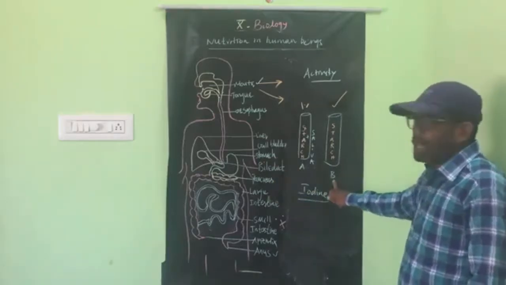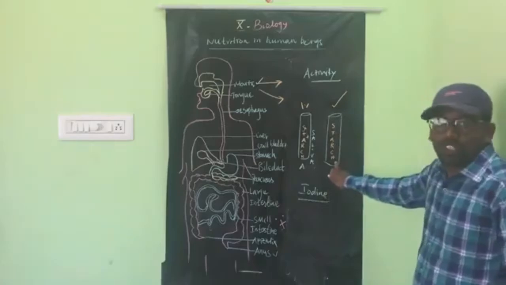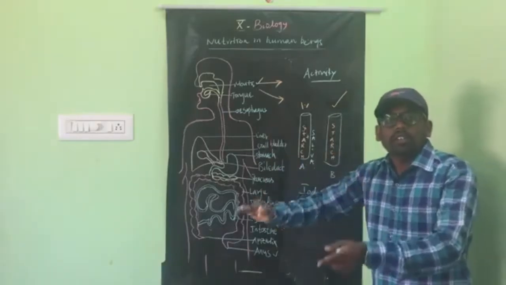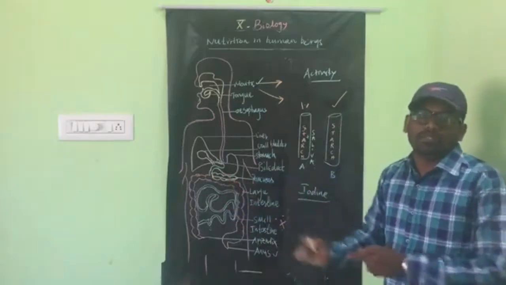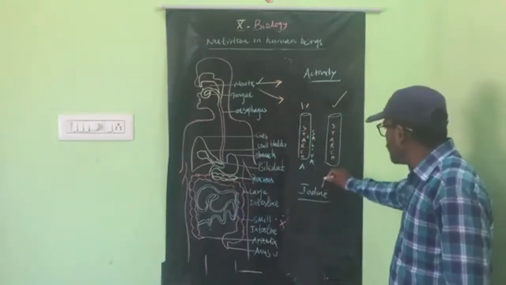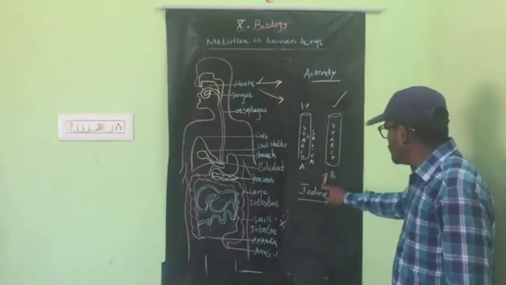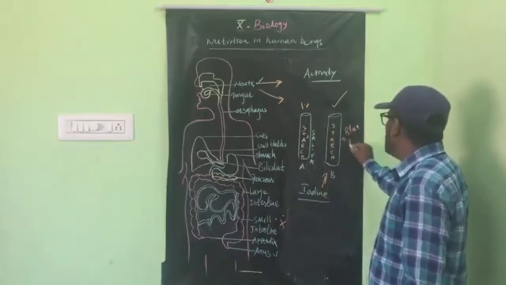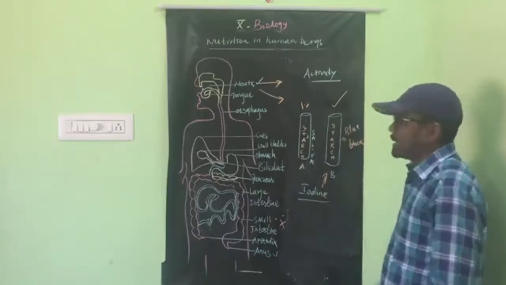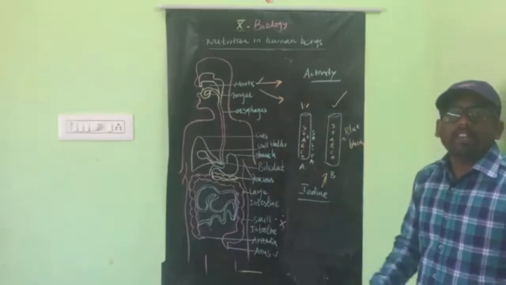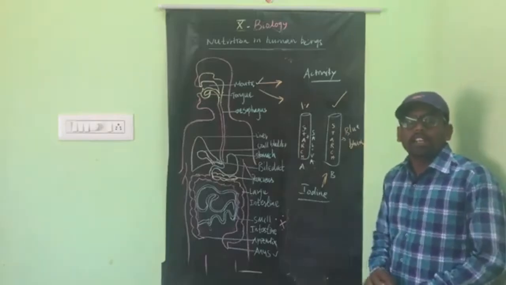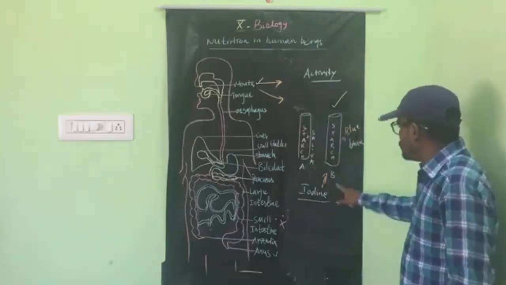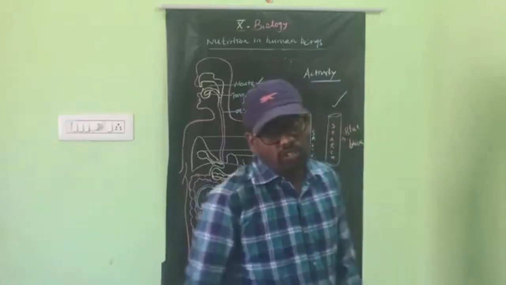But in test tube B, only starch solution is there, there is no saliva. So the starch remains as starch. When you add iodine solution, the starch reacts with it and indicates a blue black color. That is an indication of the presence of starch. So in these two test tubes, only test tube B contains starch.